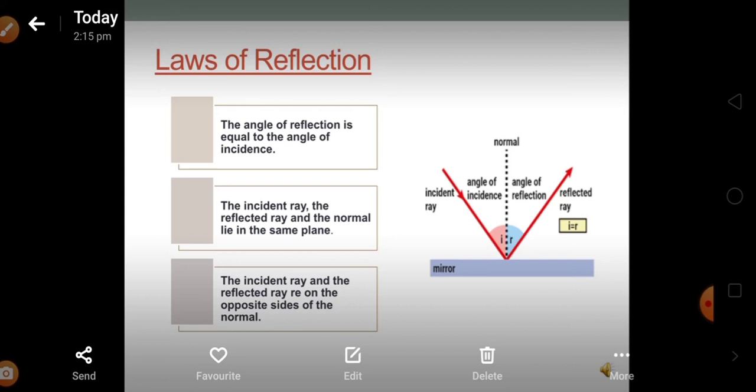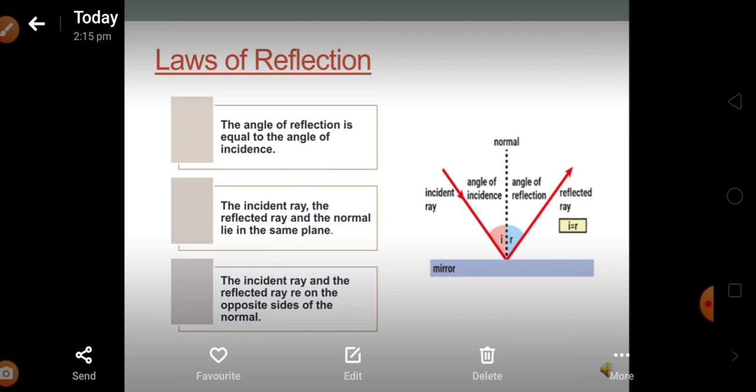Then the third and final law states that the incident ray and the reflected ray are on the opposite sides of the normal. We can see in the diagram that the incident ray and reflected ray are on the opposite sides of the normal.